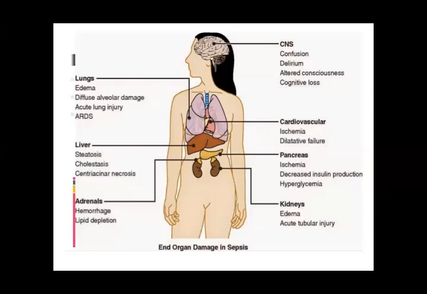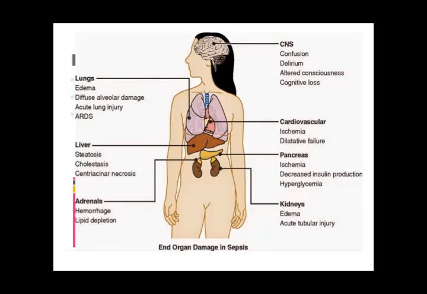Then when it involves the CVS, cardiovascular system, there is ischemia and dilative failure. When it involves the liver, there is steatosis, fat deposition, cholestasis, centriacinar necrosis. The liver itself will not get a sufficient amount of blood supply.